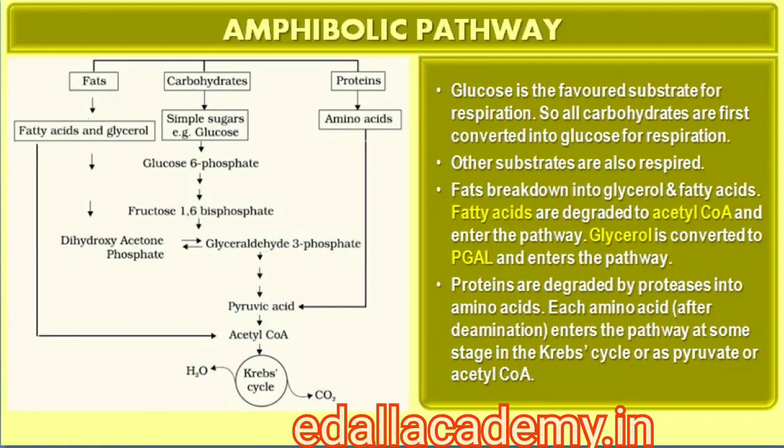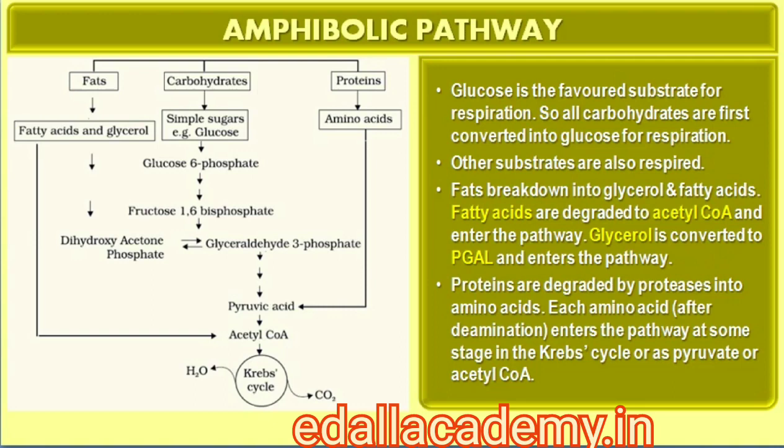14.6 Amphibolic pathway. Glucose is the favored substrate for respiration. All carbohydrates are usually first converted into glucose before they are used for respiration. Other substrates can also be respired, as has been mentioned earlier, but then they do not enter the respiratory pathway at the first step. See figure 14.6 to see the points of entry of different substrates in the respiratory pathway.